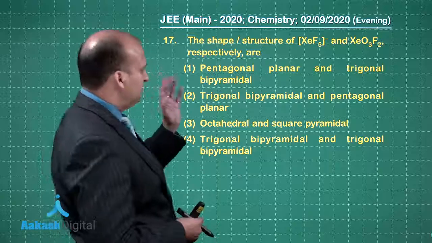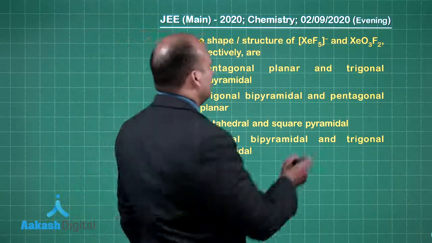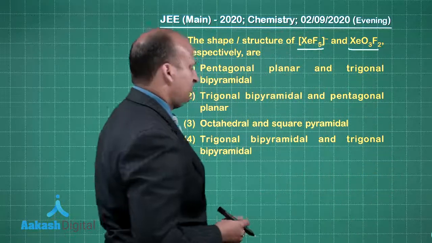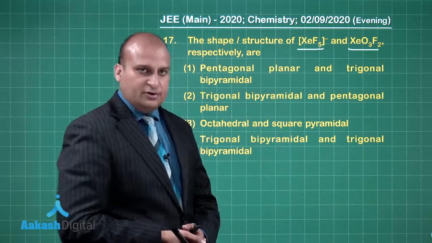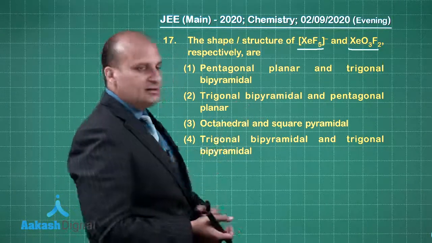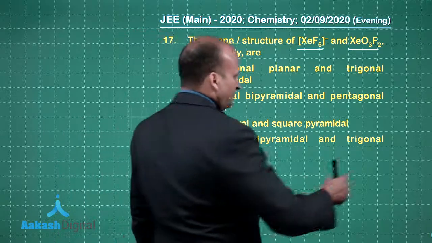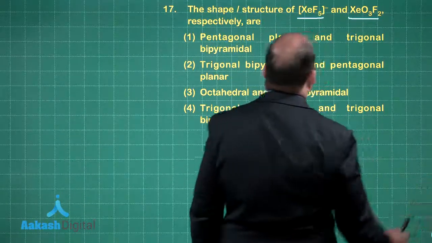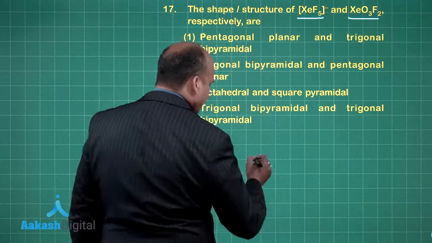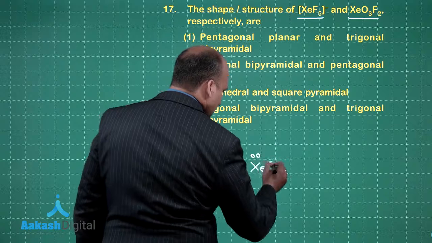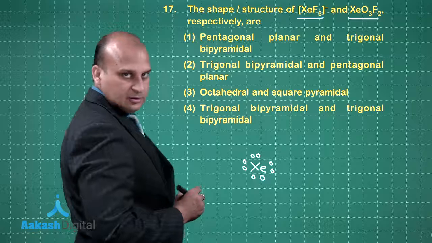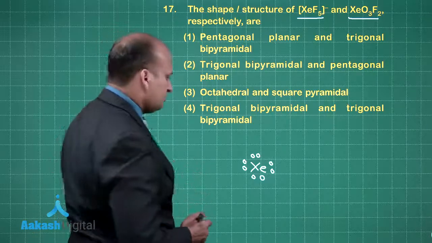Let's look at question number 17. The shape and structure of XeF5 minus and XeO3F2 respectively are. First we will calculate the hybridization, then based on the number of lone pairs we will decide the shape of the molecule. So the first one is XeF5 minus. See, in xenon you are having 1, 2, 3, 4, 5, 6, 7 and 8, right? You have got 8 electrons.